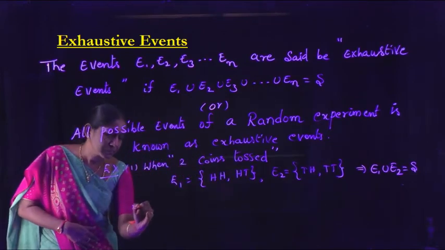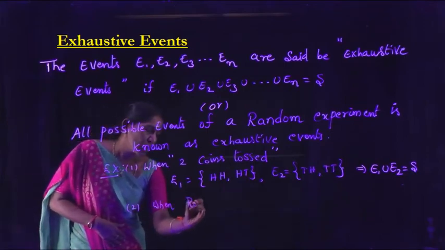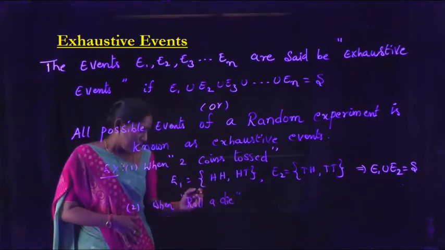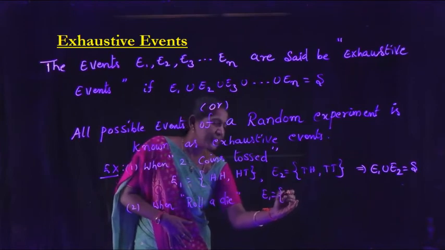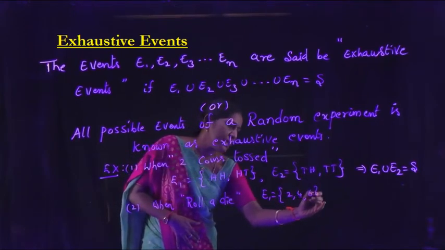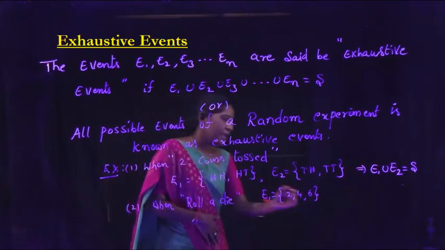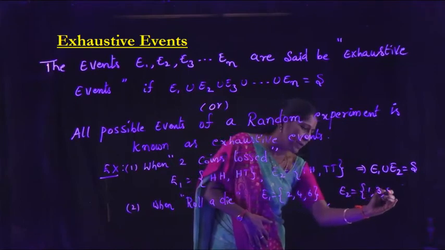And see one more example. When roll a die, E1 be the event that getting even numbers. And E2 be the event that getting odd numbers.